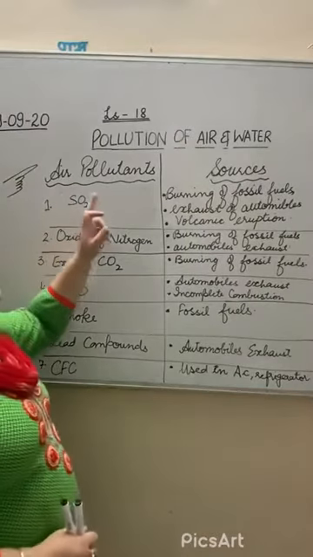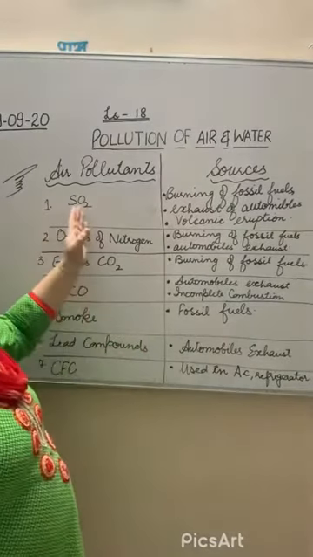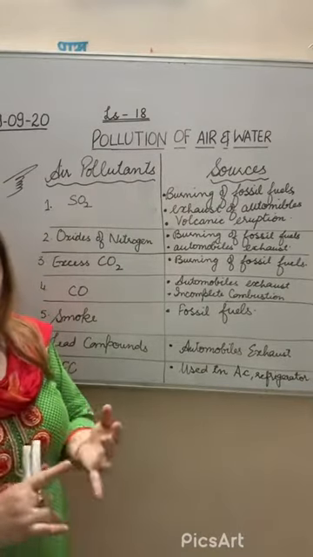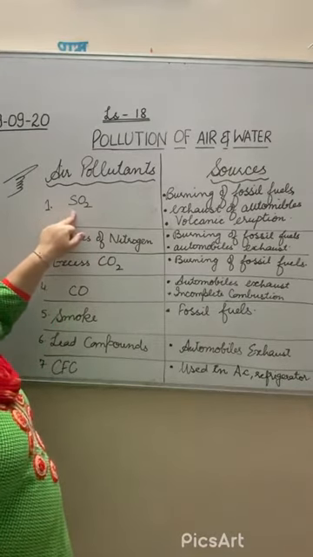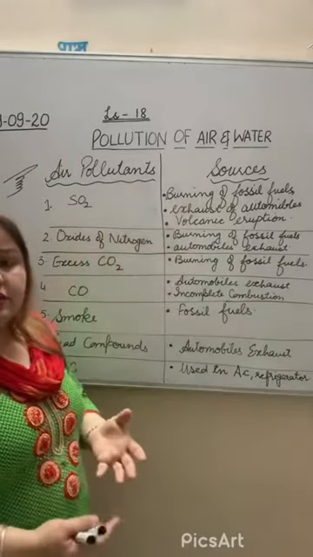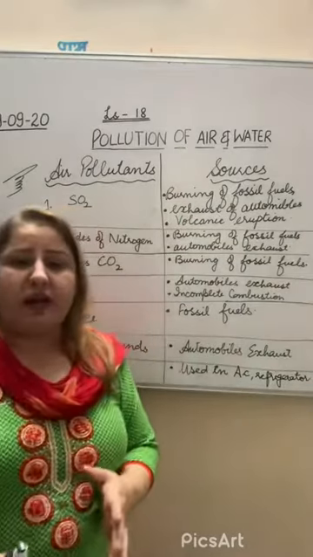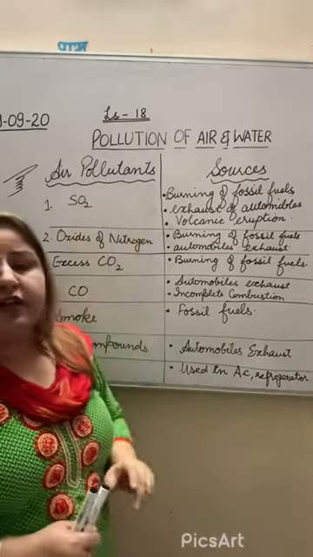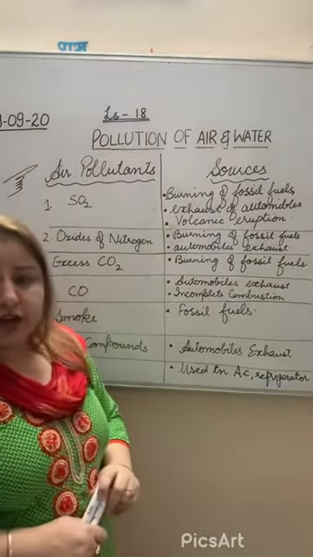Now we will discuss the different types of air pollutants and their sources. You can easily see that the main air pollutants are the oxides of sulfur, nitrogen and carbon. Number one, I have written sulfur dioxide, the oxide of sulfur. How does it increase in the air? Through burning of fossil fuels and exhaust of automobiles. When we use automobiles, their exhaust increases the sulfur dioxide content in the air. Volcanic eruptions also increase sulfur dioxide.